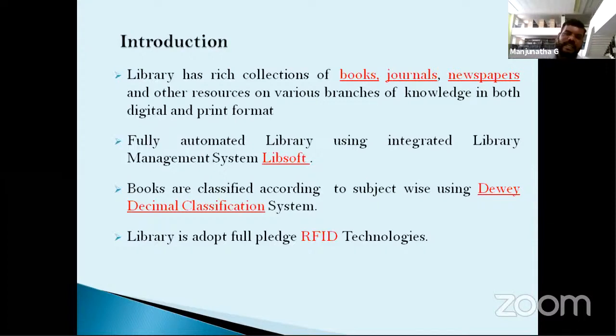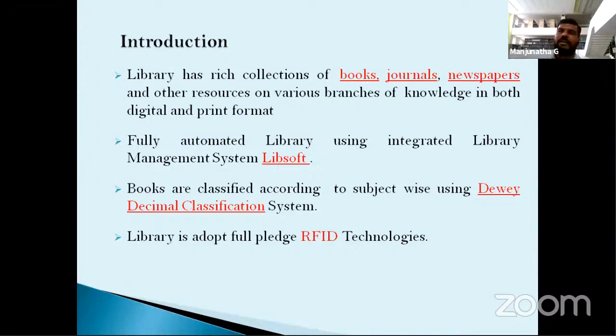Another thing is RFID technology, radio frequency identification technology. It is a very emerging technology, and only a few libraries have it. For example, out of 1,000 libraries, only 15 to 20 libraries have this type of technology.